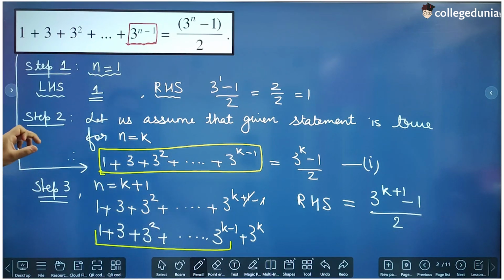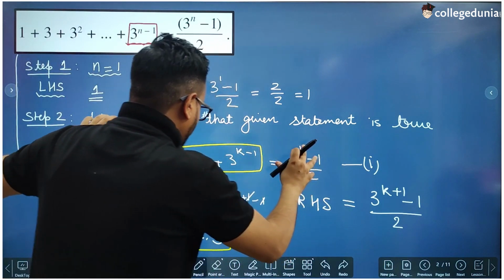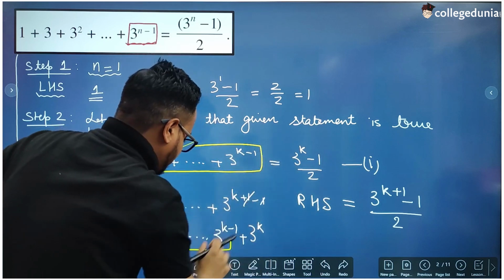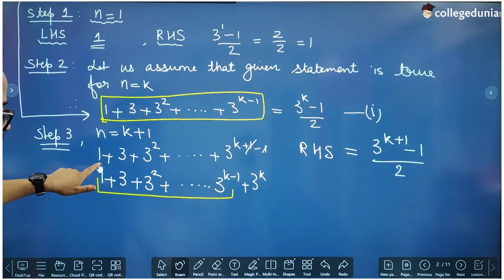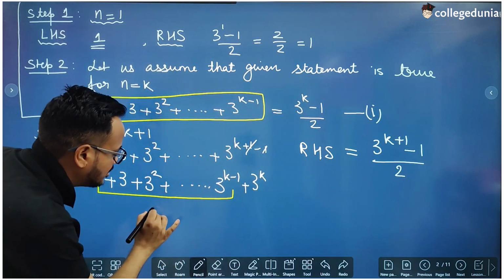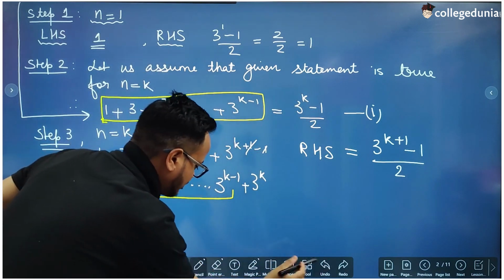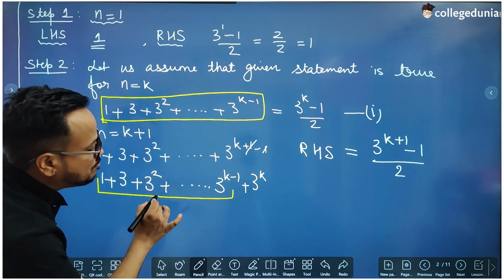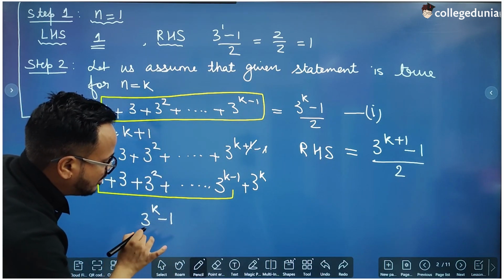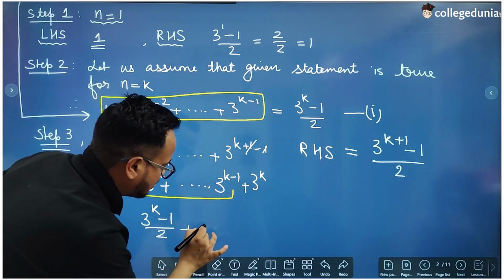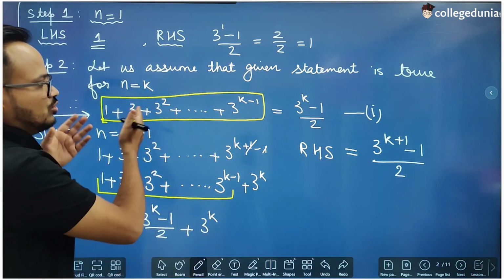So what you can do, you can put this value in place of this value, because we have already assumed that this is correct. So let us put this value, 3 raised to power k minus 1 divided by 2 plus 3 raised to power k, because we know that this is true.